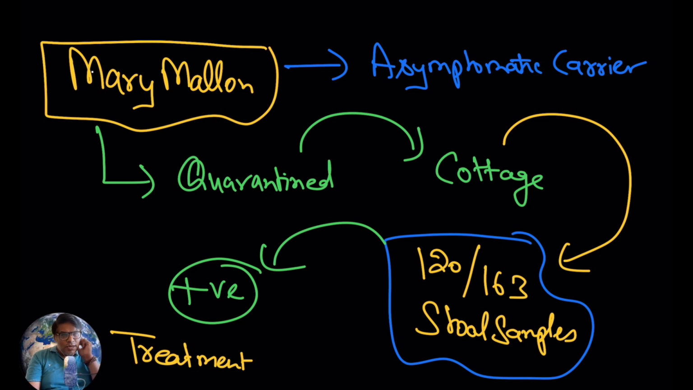Try to see here, Mary Mallon was an asymptomatic carrier of the disease. She was not showing the symptoms of the disease, but she was harboring the bacteria in her body, and that bacteria she was passing to others. So yes, she got the treatment, but she did not completely recover from the bacteria. She remained an asymptomatic carrier.